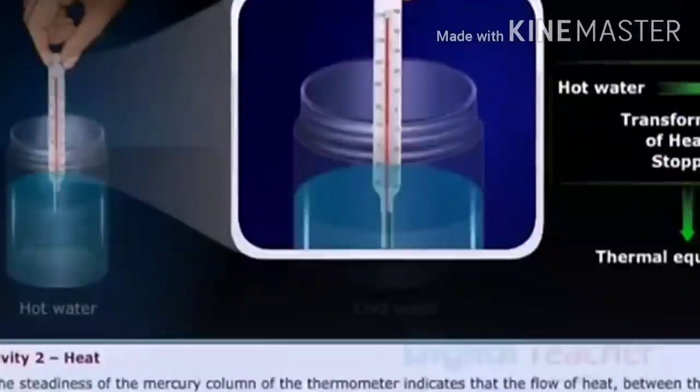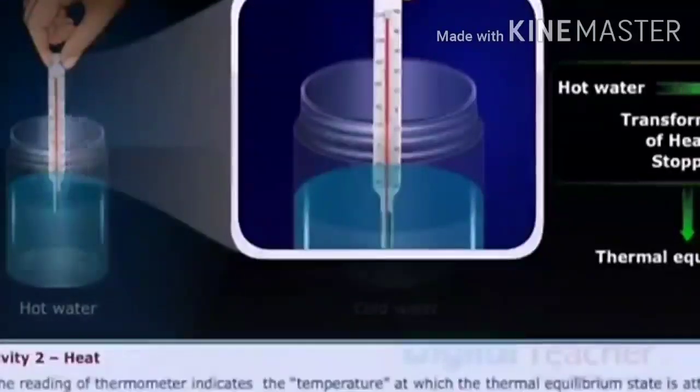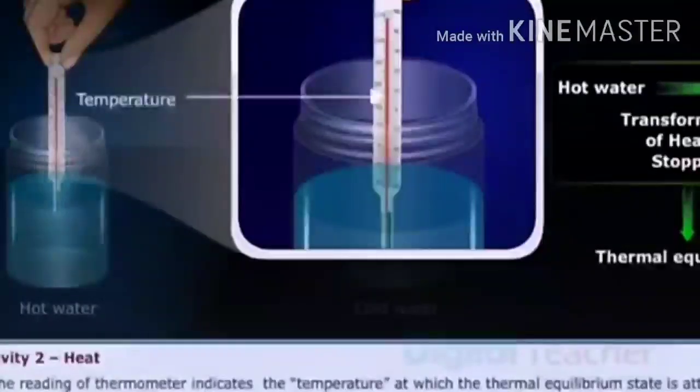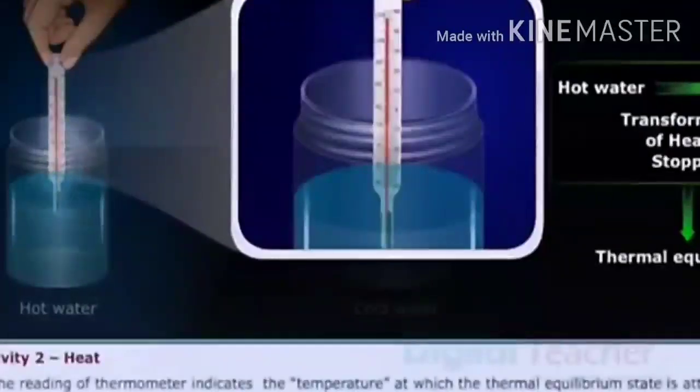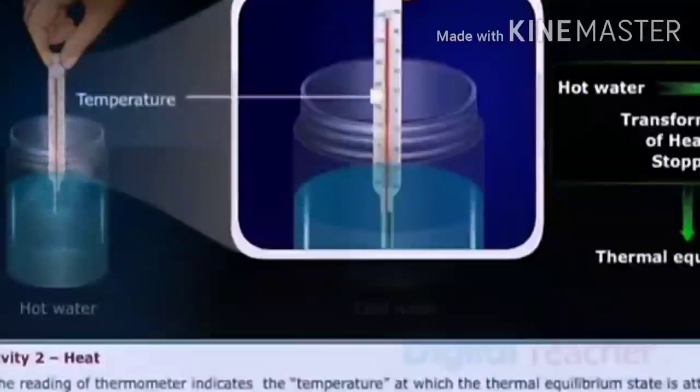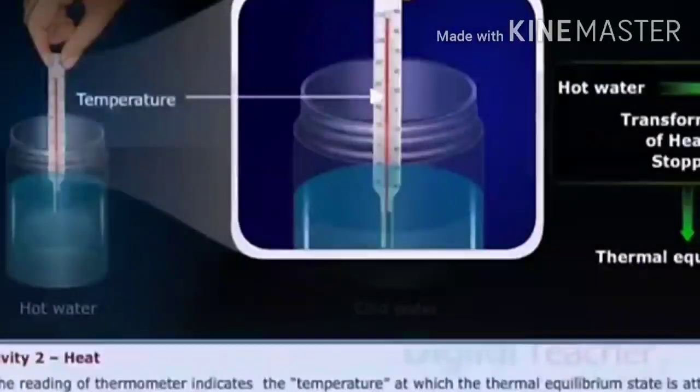This transfer takes place until mercury and water attain thermal equilibrium in both cases. Another important point we should observe here is that the thermometer reading is considered when the mercury attains thermal equilibrium with the objects in contact. So temperature is the reading of thermal equilibrium.